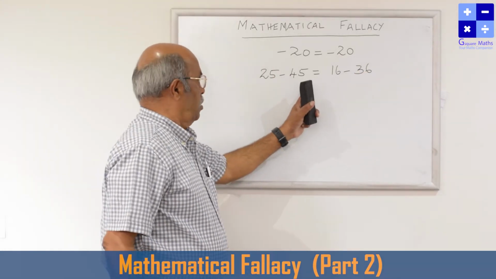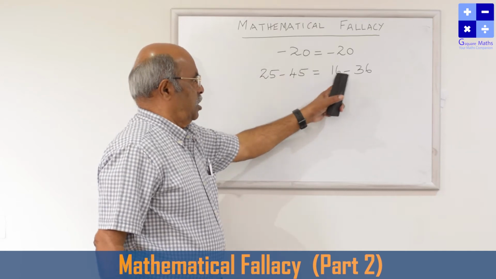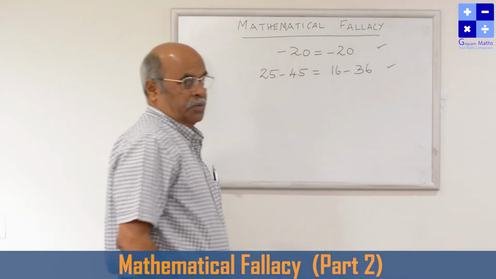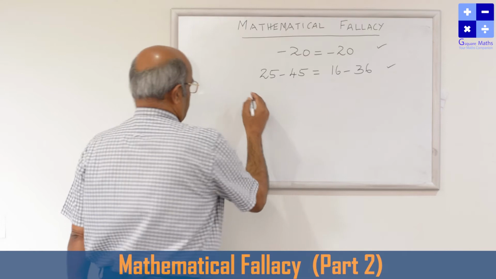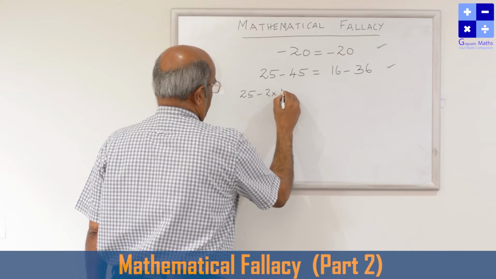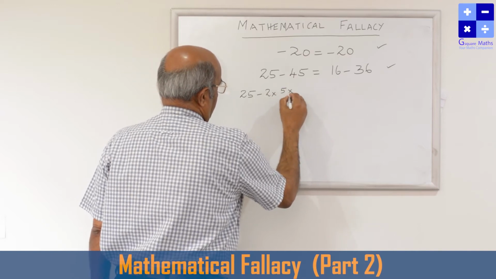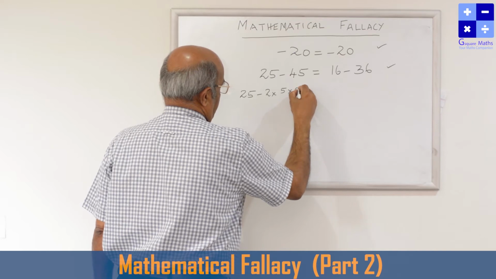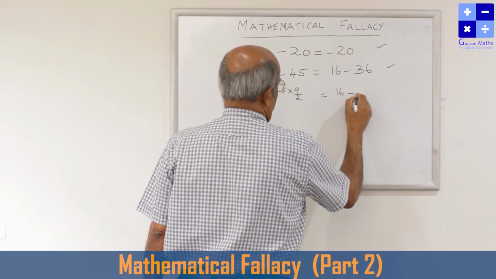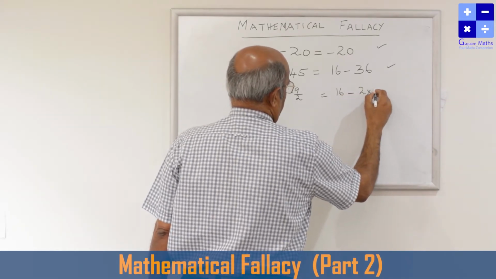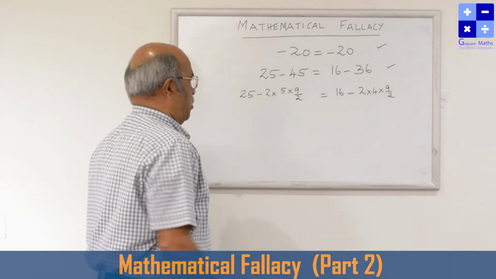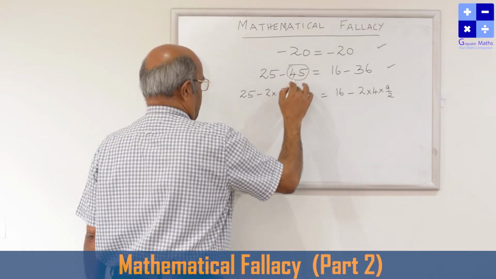25 minus 45 is minus 20. 16 minus 36 is also minus 20. So this step is right, this step is also right. No mistake in that. Now, 25 minus 2 into 5 into 9 by 2, and 16 minus 2 into 4 into 9 by 2. I am splitting this 45 like this. There is no mistake in this.